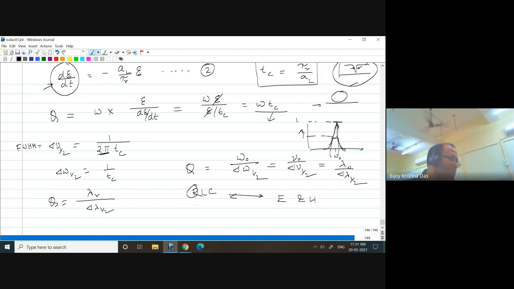Suppose you have solved some problems, probably you have constructed some circuit in your UG level courses, etc. So what is the typical band pass filter?